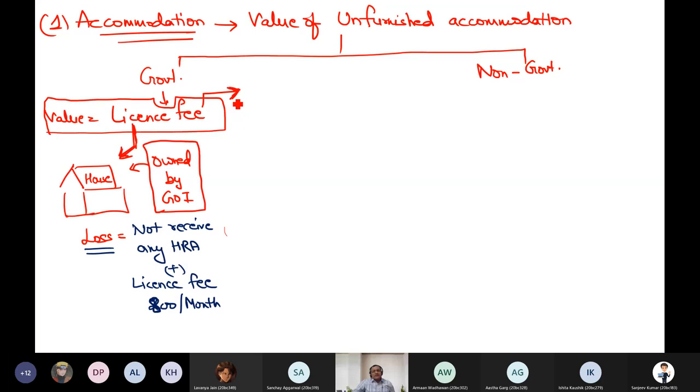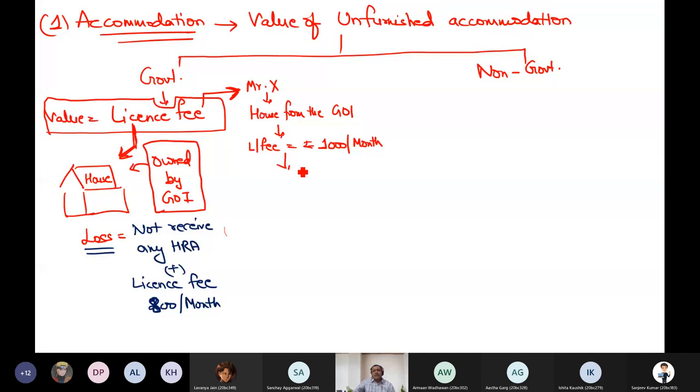Government says that this license fee will be taxable in your hands. So if you are a government employee, Mr. X, you got a house from the government of India, and you are paying license fee to the government as 1000 per month.